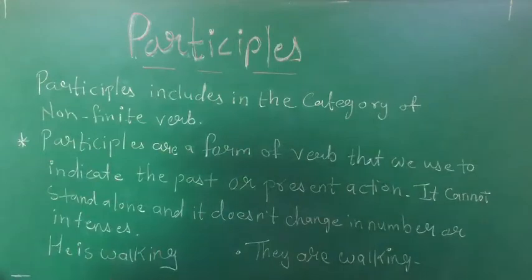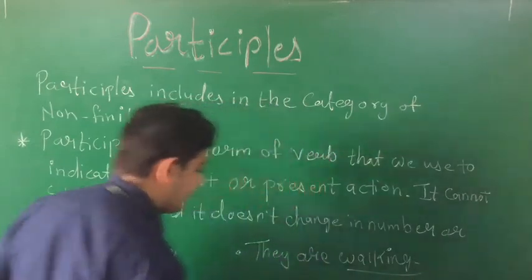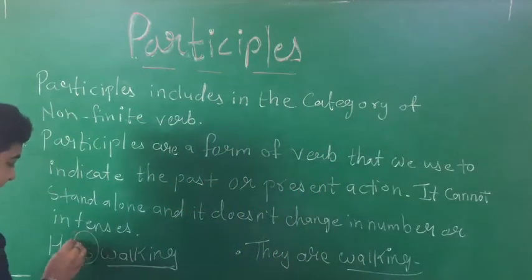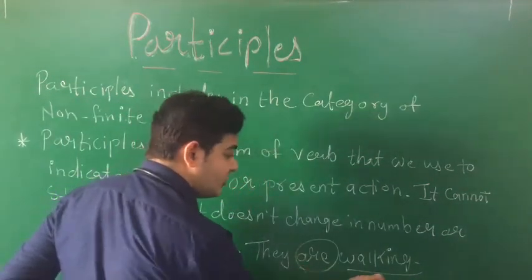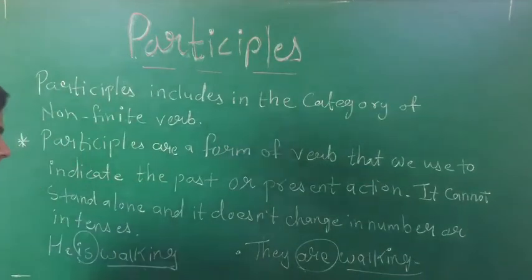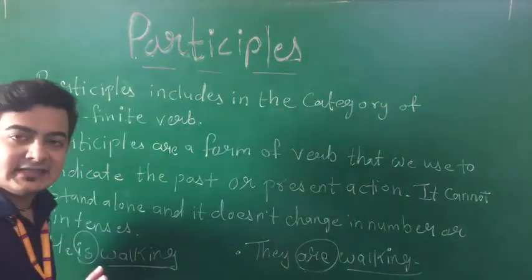Now see students here, what difference? This is my participle, right? And this is my participle. As you can see students, here 'is' is given, and I have used walking, and here 'are' is given, there also I have used walking. So there will be no change in number or in tense, right?